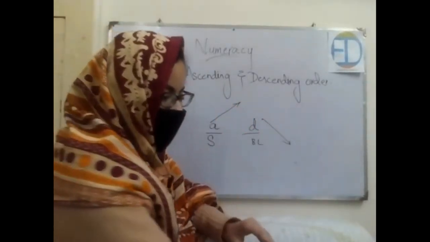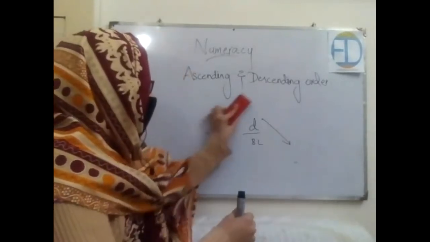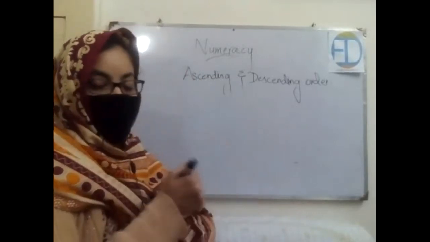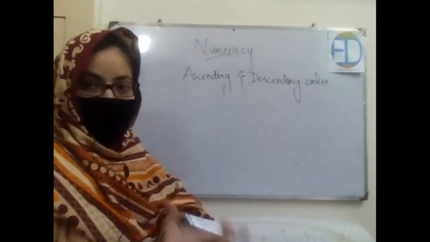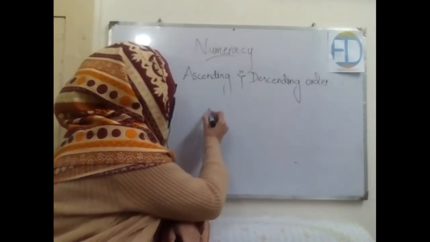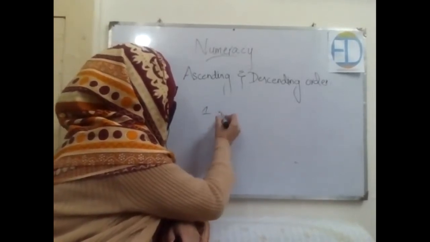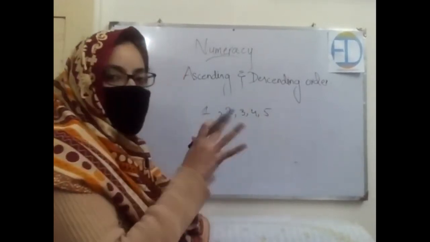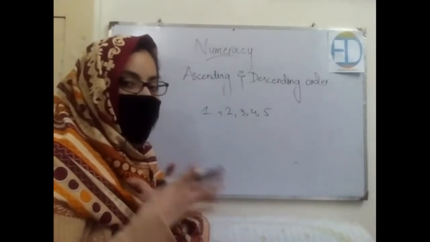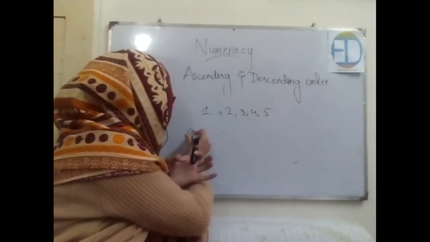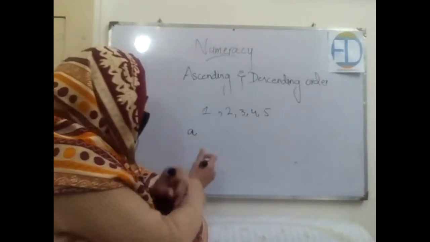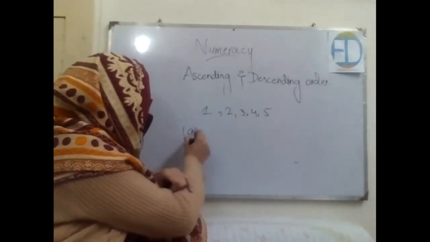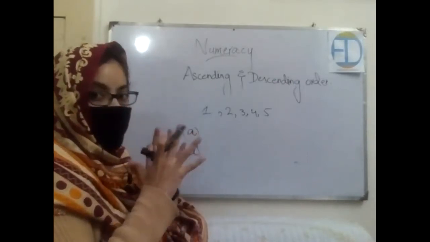Okay, so now I'm going to write a few numbers over here, and then I'll ask you to tell me how we can write them in descending or ascending order. Okay, let's say the numbers 1, 2, 3, 4, 5. Let's say counting from 1 to 5. And we need to write it both in ascending and descending order. So let's start from ascending order because A is small, and then D stands for descending order. A for ascending and D for descending. These are not brackets.